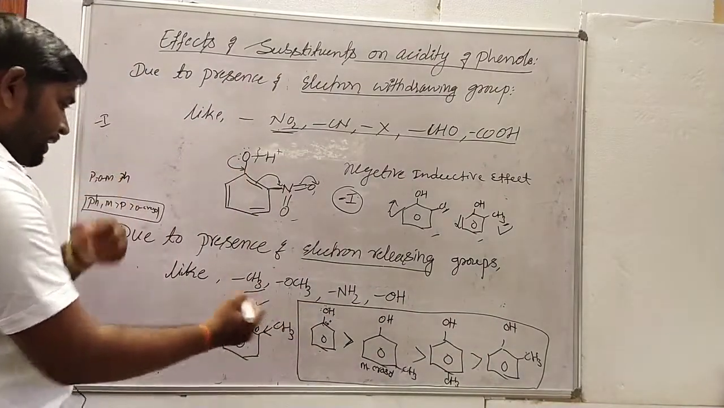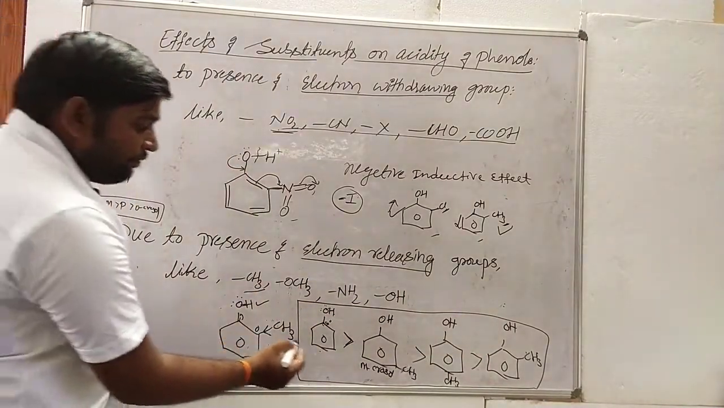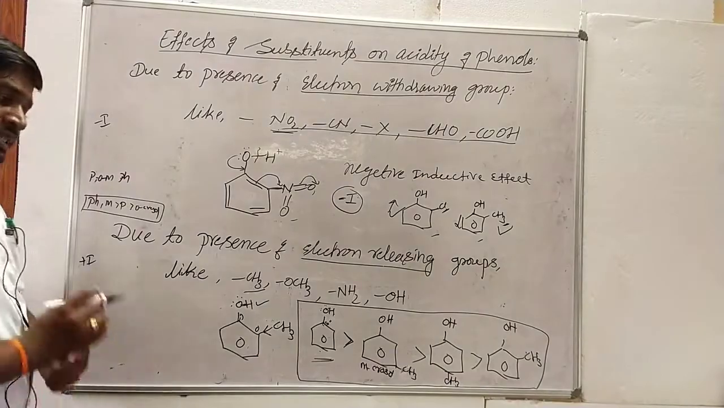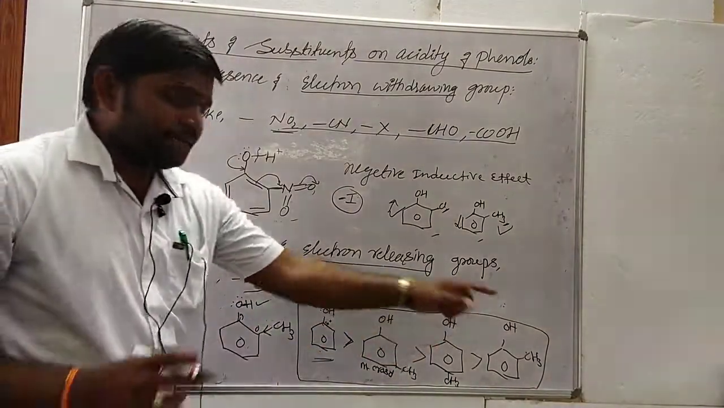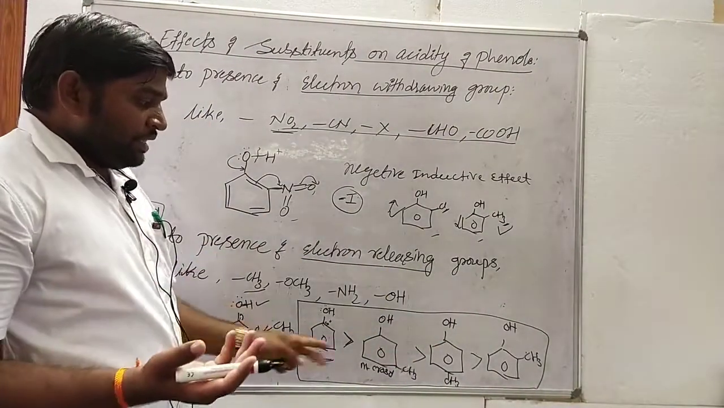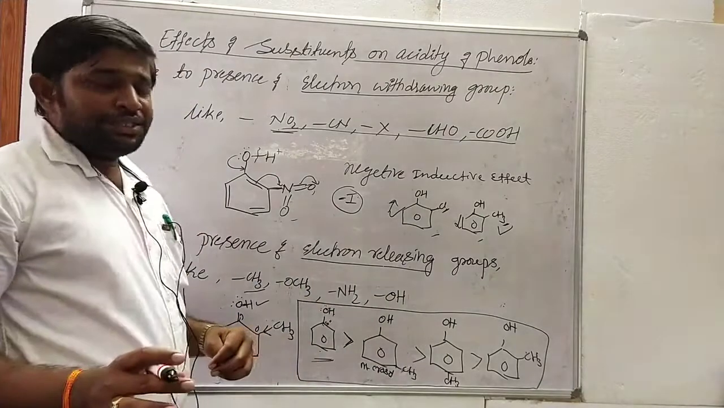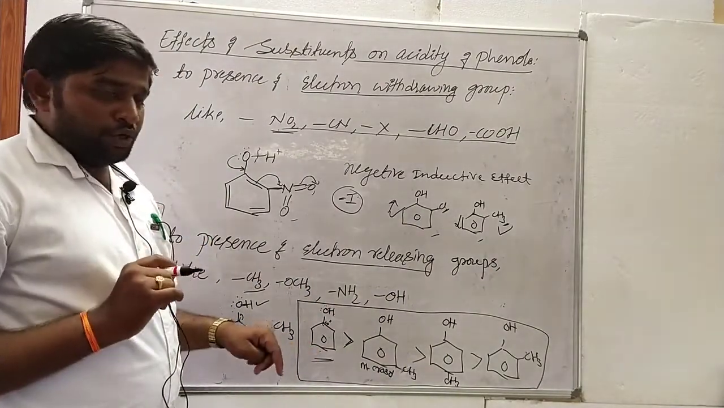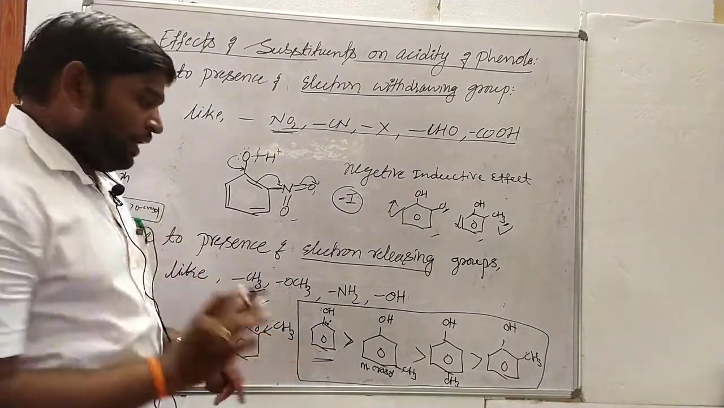So phenol is more acidic than all the cresols. We can say that cresols are lesser acidic than phenol molecules. So phenol is highest acidic in nature.